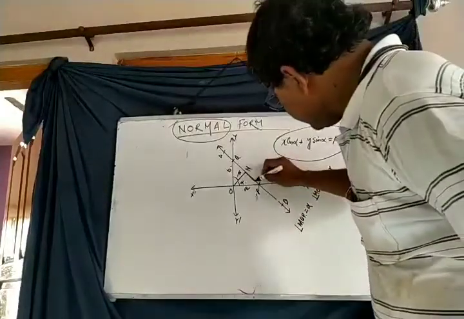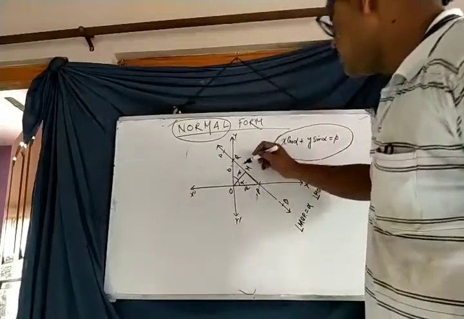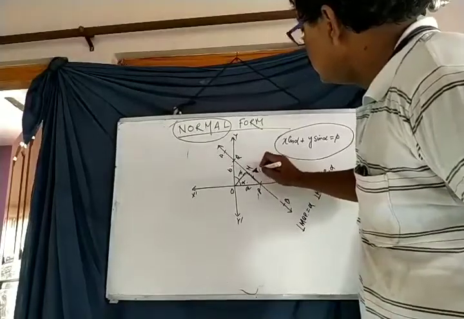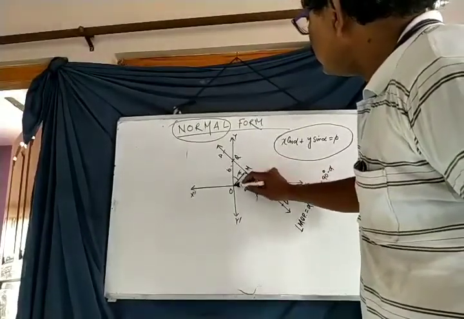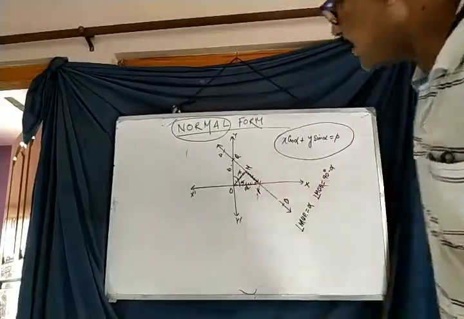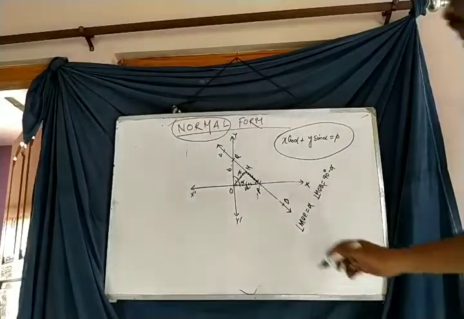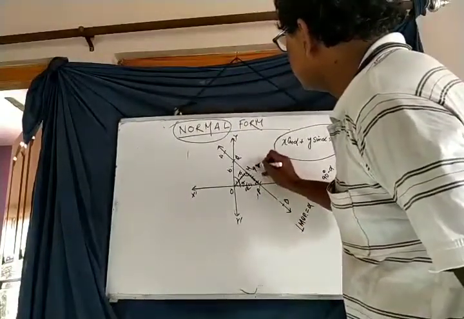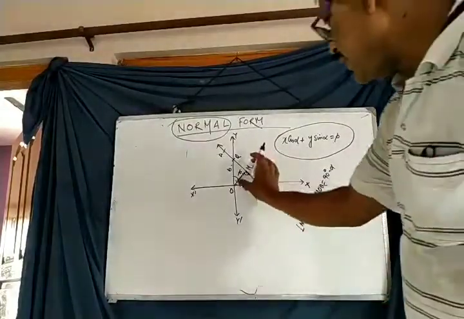Look at the dotted triangle, OMP. In this triangle, angle alpha is given and this angle is 90 degree. So OM is the base.